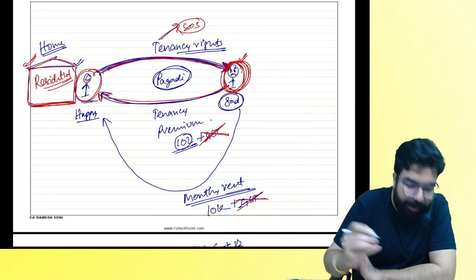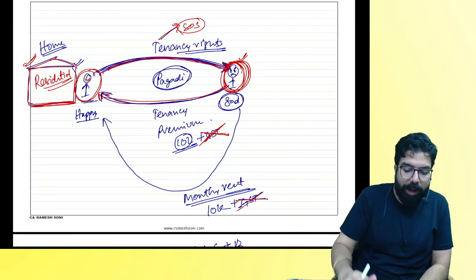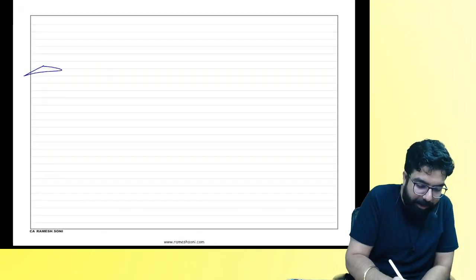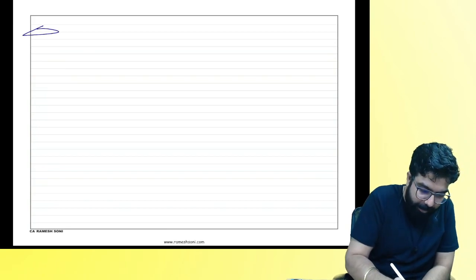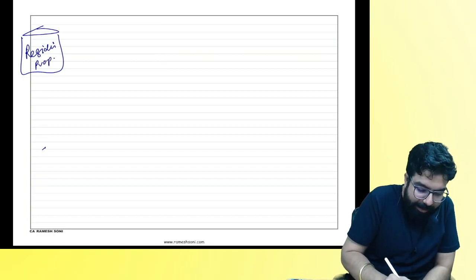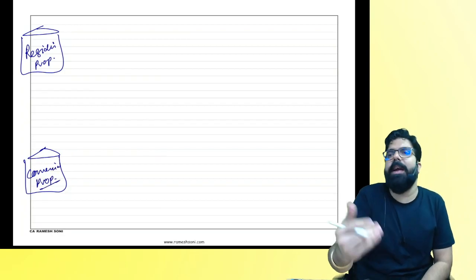Residential property. Are we clear? Chalo, I'll ask you. My question, everyone over here. This is my residential property and this is my commercial property. Commercial means, everyone, which I am renting out for commerce.